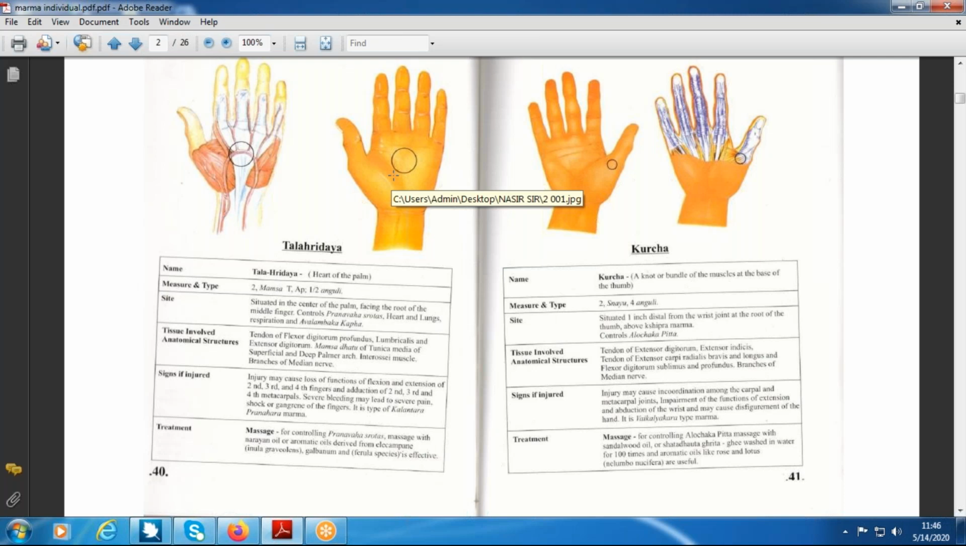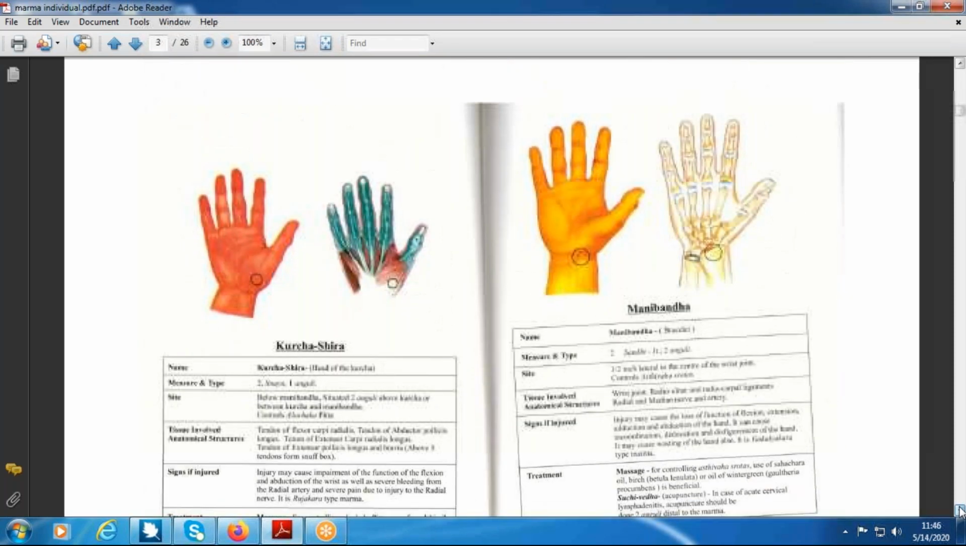Now where is the Kurcha marma location? Base of the thumb. Here, base of the thumb is correct, but it is above the Kshipra marma. In the same way, you have to use the words from whatever shloka references are there. Okay, now it is good. At least you are able to identify the locations by seeing the diagrams.